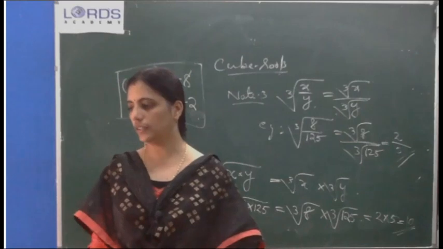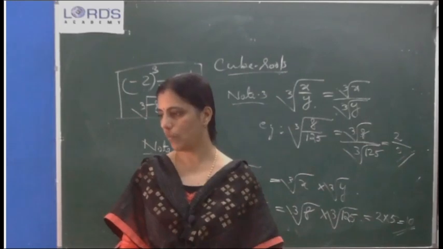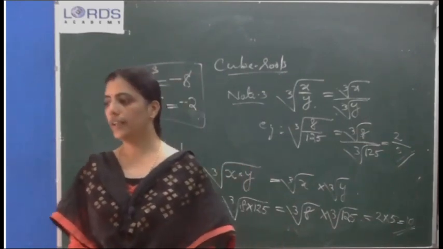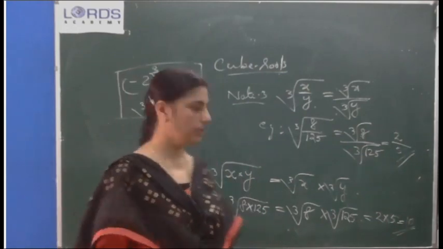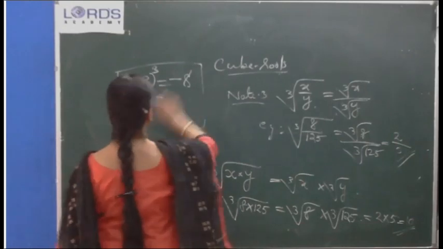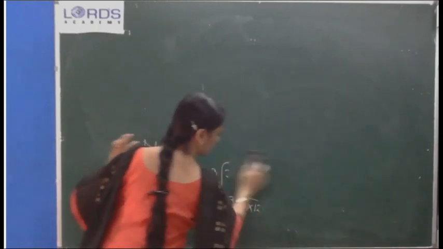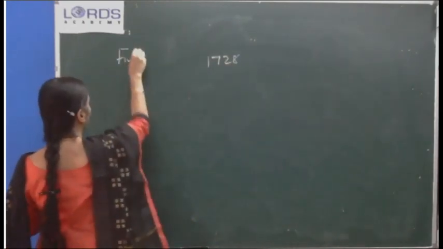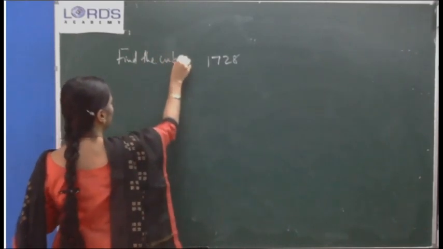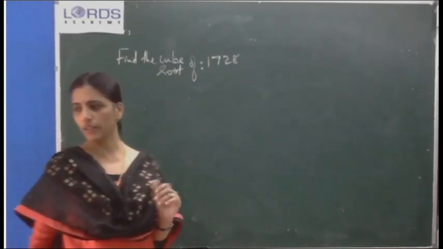First example under the topic cube root: find the cube root of 1728. All of you do. What will you do?